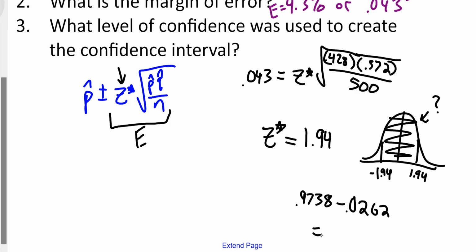I have the answer, but I don't have the exact. It ends up being 0.948-ish, which we'll say is approximately a 95%. Oops, that looks like an 8. 95% confidence level. And that's what we would say. You can say 94.8, but usually we're dealing with whole numbers.